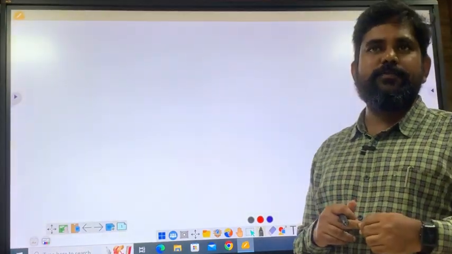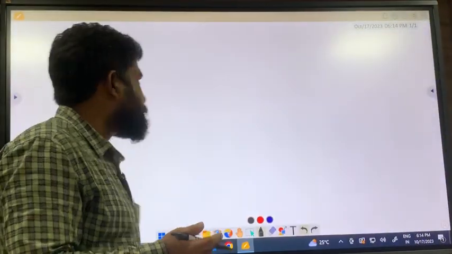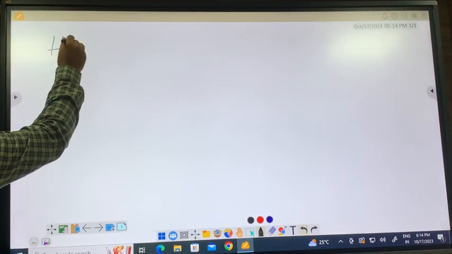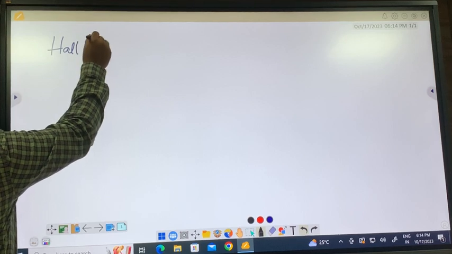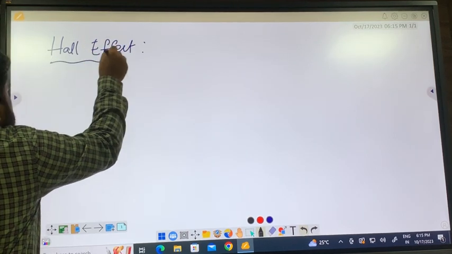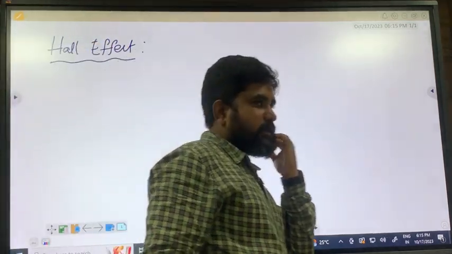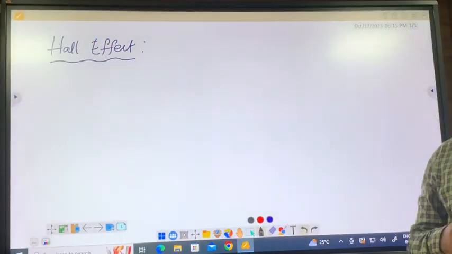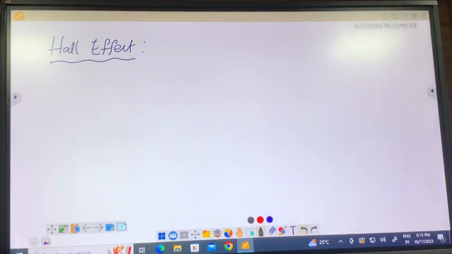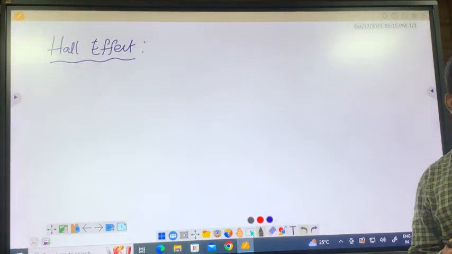So we will discuss the Hall effect, very important, and this has great significance. Hall is the scientist's name, and he discovered an effect that we call the Hall effect. Before we do the statement and also the derivation, we need to know why the Hall effect is important.